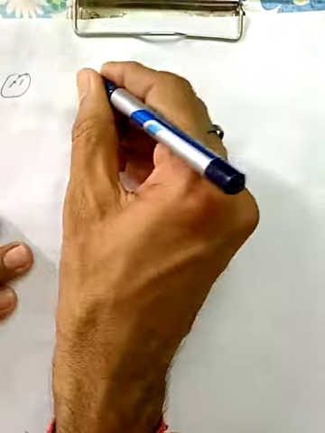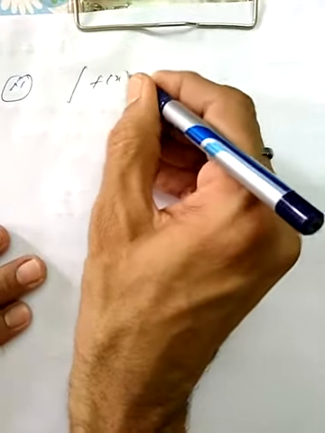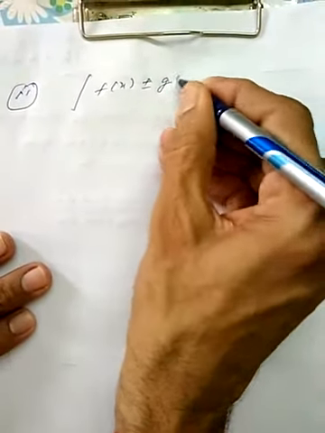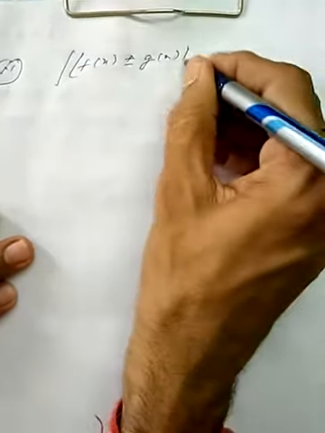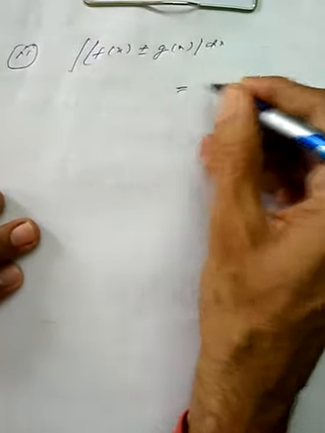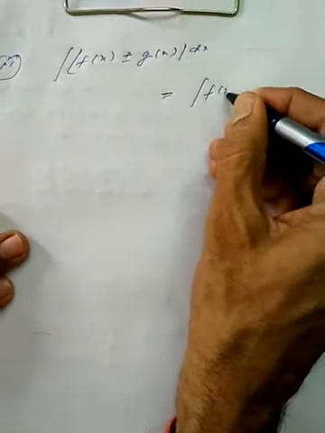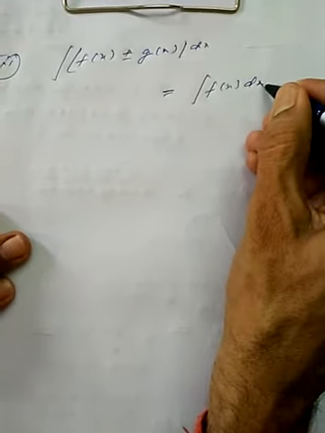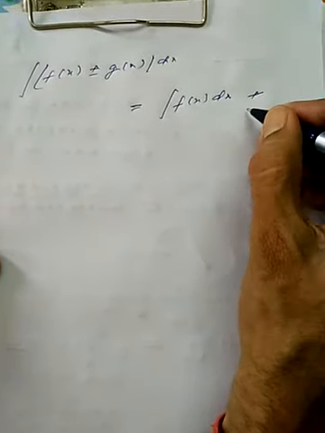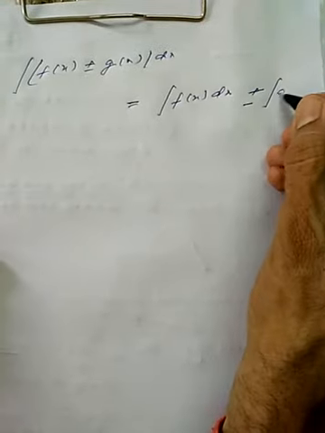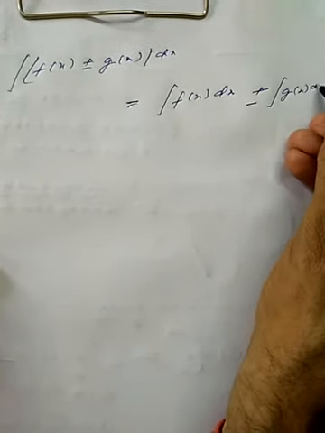Second, suppose two functions are there, f(x) plus or minus g(x). We can integrate them separately. We'll go with the f(x) first, then plus or minus, we'll go with the g(x). So these are the basic fundamental rules.